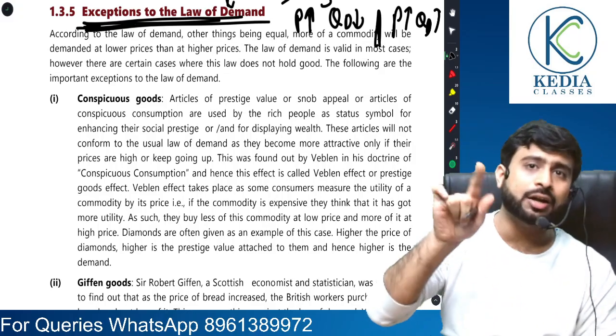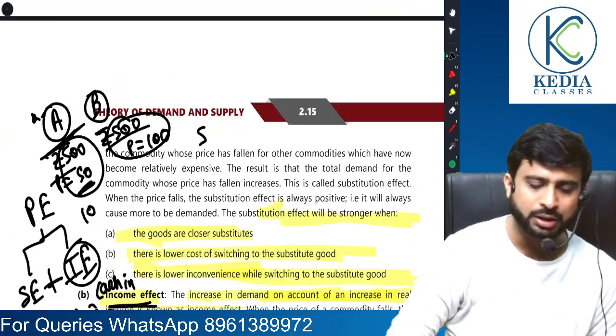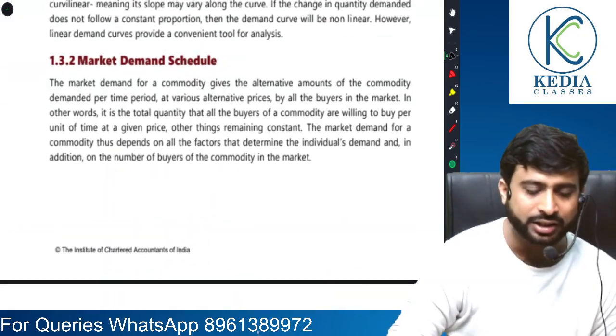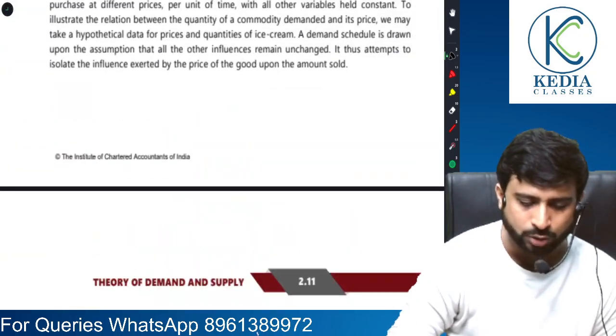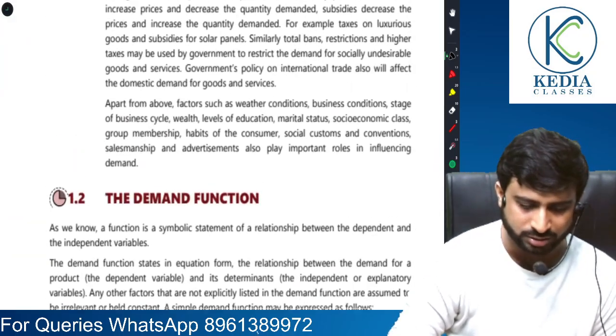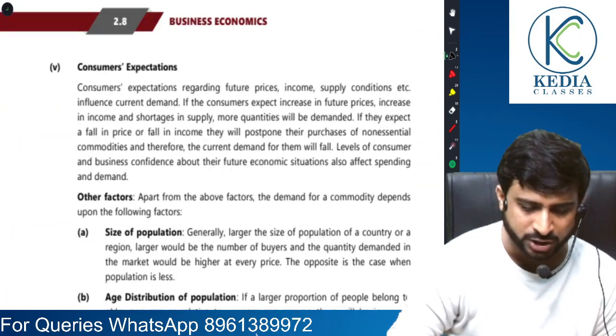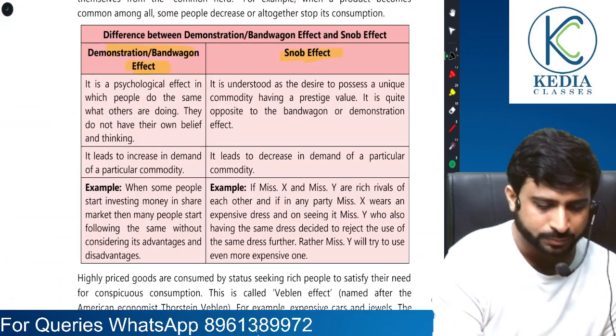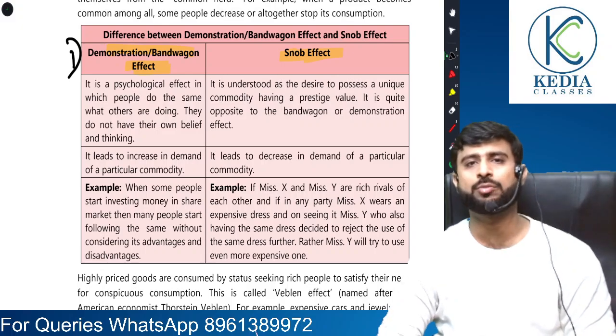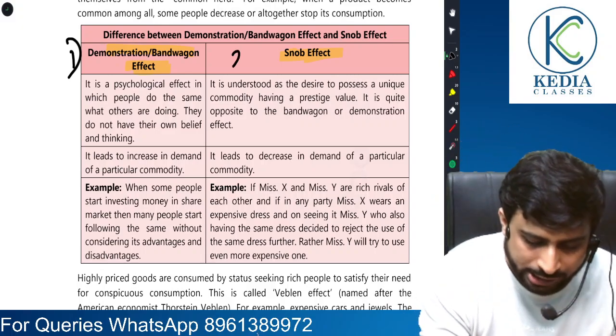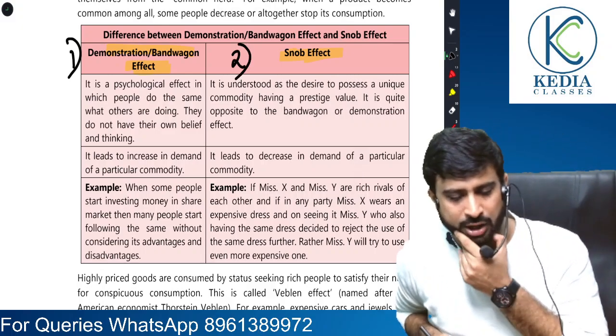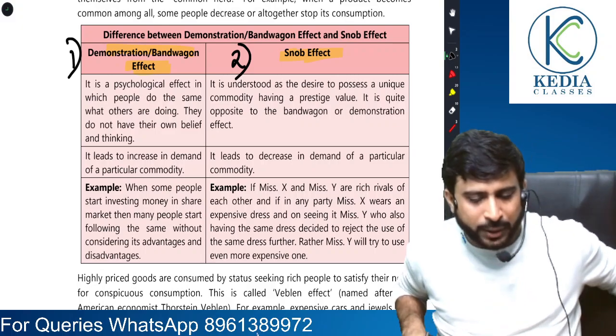I would like to start from the table that I had left earlier. I did not explain that, so I'll come back to that point. There were two tables to explain the exceptions to the law of demand. Number one is demonstration slash bandwagon effect, and number two is snob effect. Pay attention, everyone.